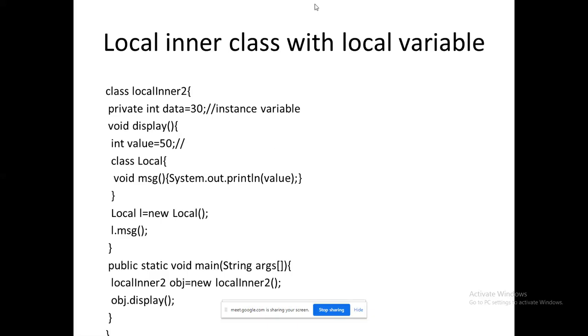Here also in the main method, you can see that it works with simple objects only. I am creating an object for the outer class. Using that object, I am accessing the method which is available inside the outer class. The method has its own class, object creation, etc. So ultimately, what will it fetch? It will fetch the value of the int value, 50. It is ready to display the value 50.